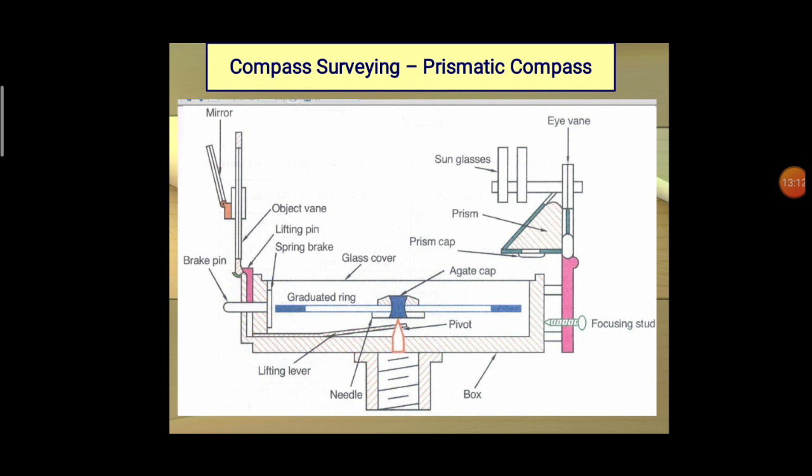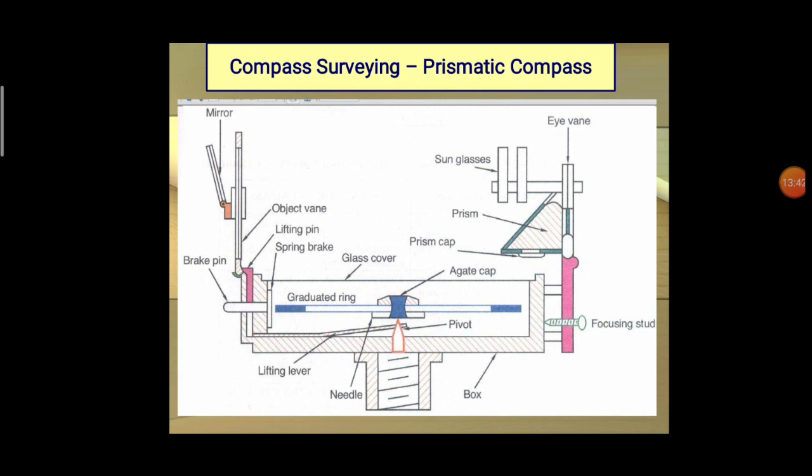From the vertical, the object vane is provided at the middle of the left corner. At the same time, the graduations on the aluminum ring are made in the clockwise direction, starting with 0 degree at south and 180 degree at north with inverted markings.